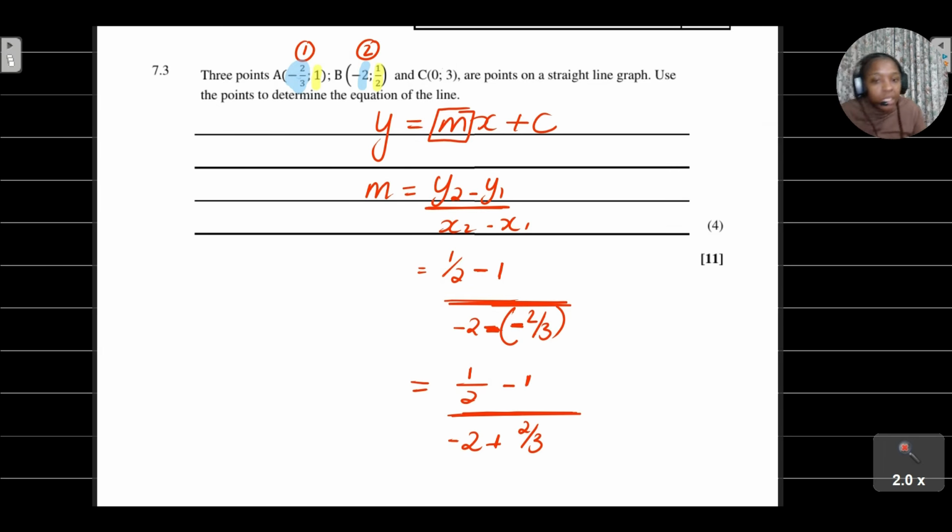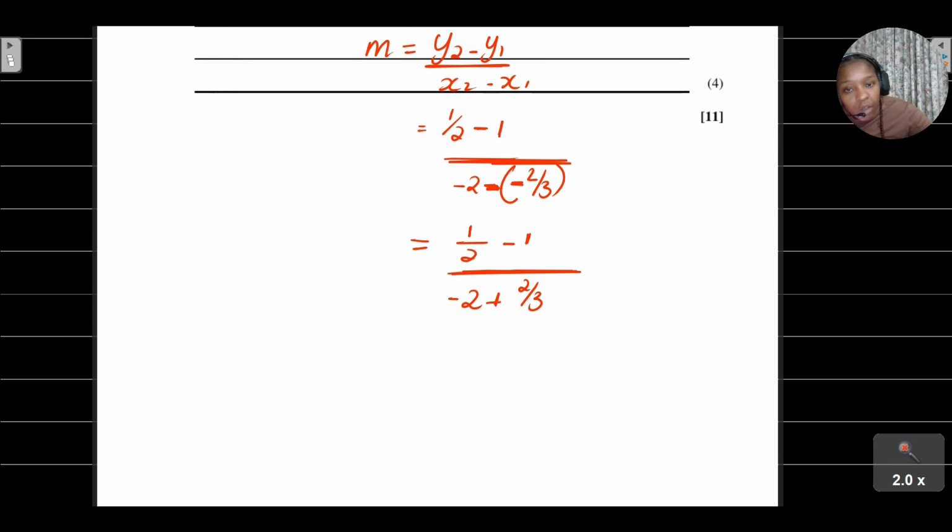Then you'll see that the gradient for this line is 3/8. That is our m.